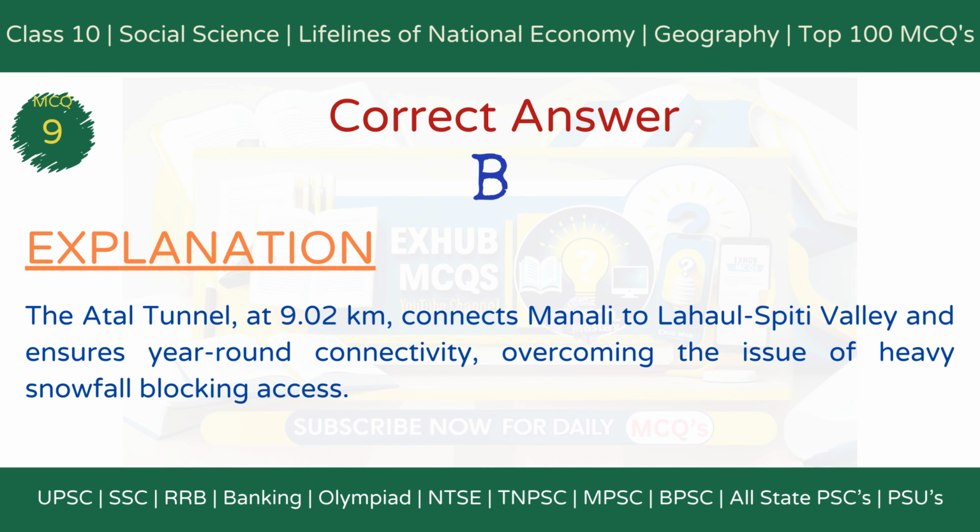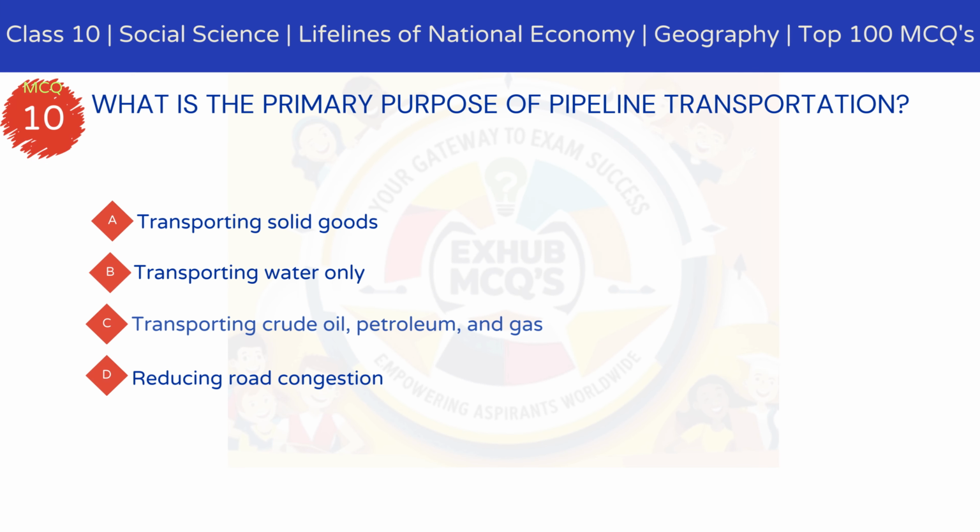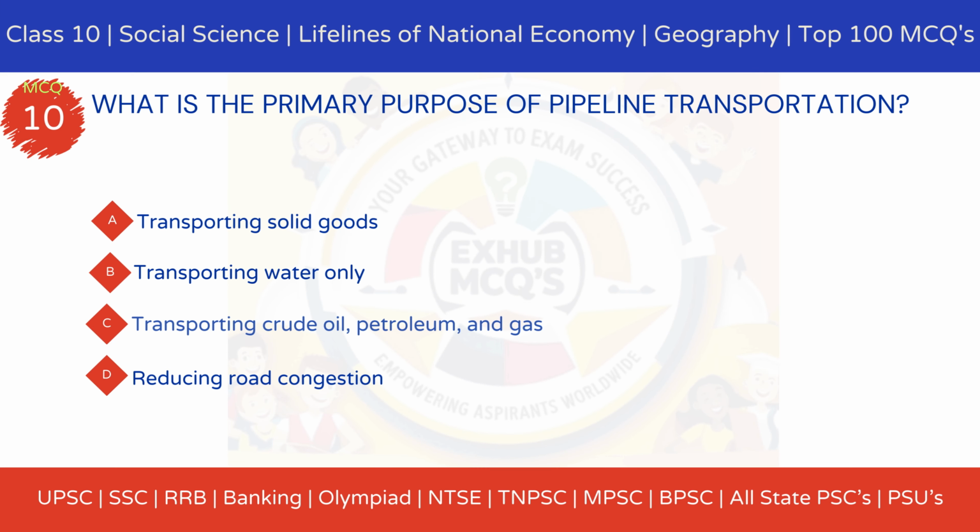The correct answer is option B, Atal Tunnel. Explanation. The Atal Tunnel, at 9.02 kilometers, connects Manali to Lahaul Spiti Valley and ensures year-round connectivity, overcoming the issue of heavy snowfall blocking access. MCQ 10. What is the primary purpose of pipeline transportation?